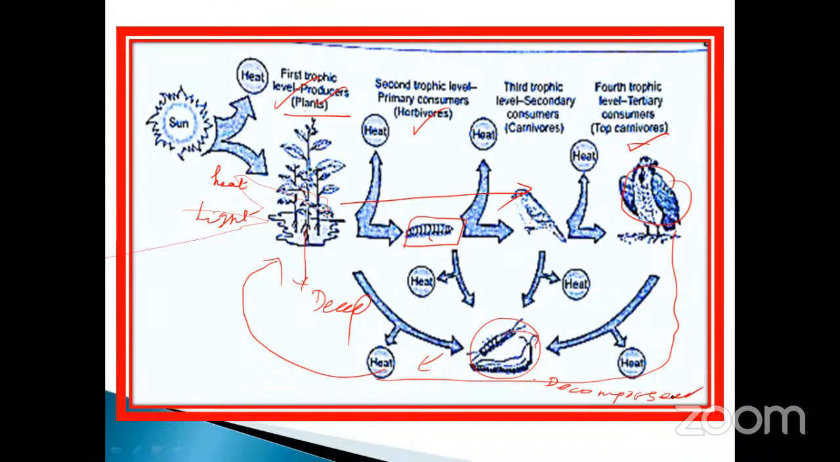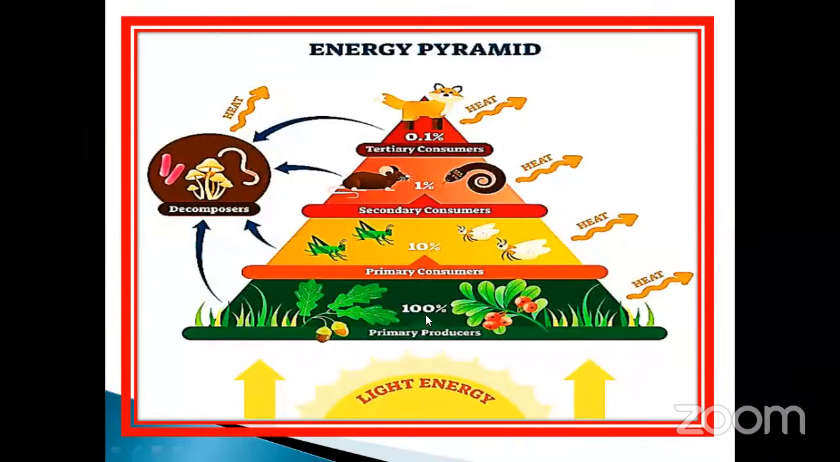Okay, my dear, these are the important points. See here, the energy pyramid. This is the energy pyramid. Here, 100% of energy is there. I already told you, producers produce 100% energy. From here, only 10%. So from 10% to 1%, then 0.1%. So the least amount is what the carnivores get.